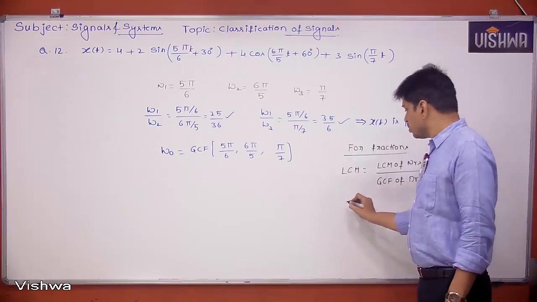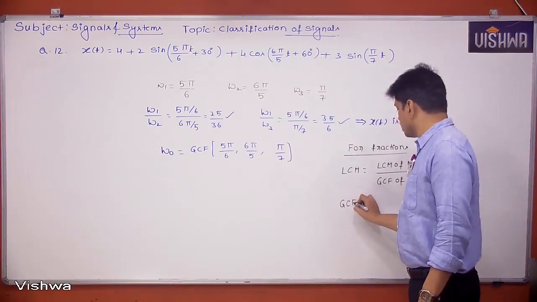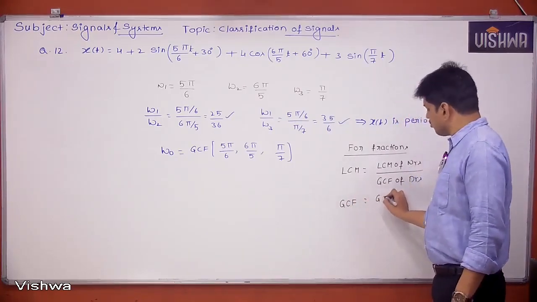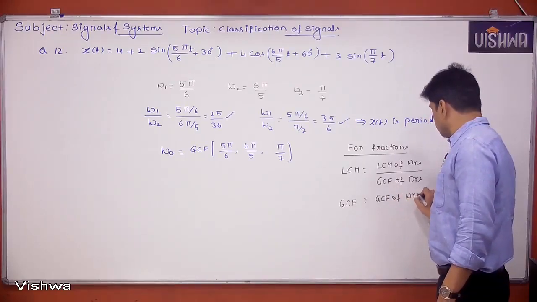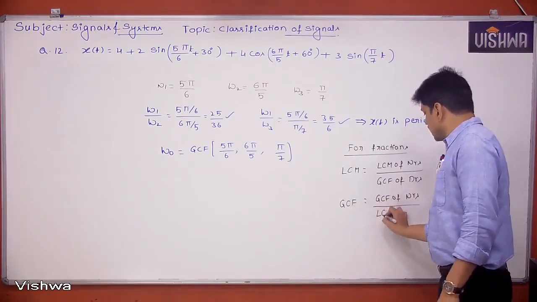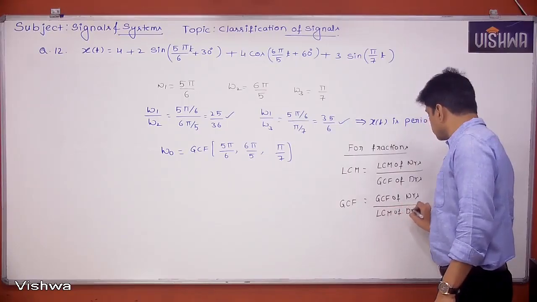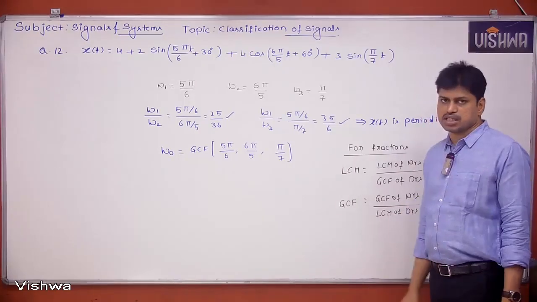Suppose you try to find the GCF of fractions, then reverse: the GCF of numerators divided by the LCM of denominators. That's what we have to do.